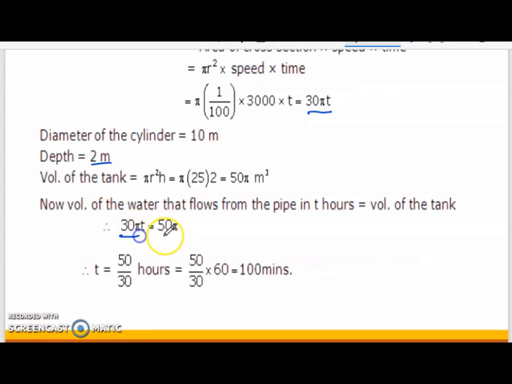So when you equate these two volumes, T will be 50 by 30. Pi and pi will get cancelled, and 50 by 30 hours, or you can convert it into minutes by multiplying with 60. So the answer will be 100 minutes.